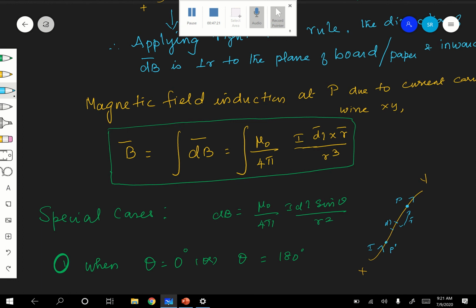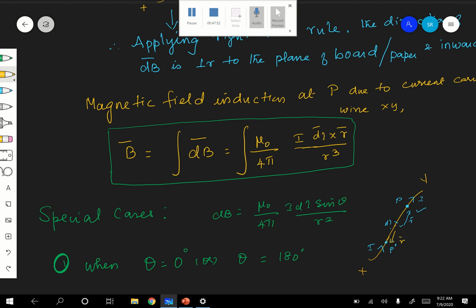Therefore, here r vector and I dl are in the same direction. But here r is in this direction, downward. Don't draw like this. See here, r is in this direction, and dl is in the upward direction.